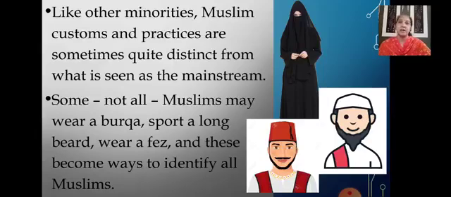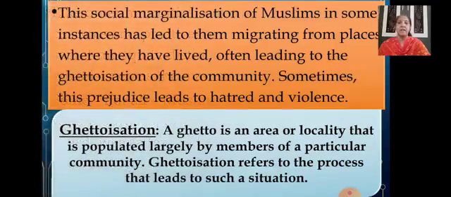Children, in your 7th standard you have learnt about a person, Ansari, who was finding it difficult to get a house on rent, right? So this social marginalization of Muslims, in some instances, has led to them migrating from places where they have lived, often leading to the ghettoisation of that community.